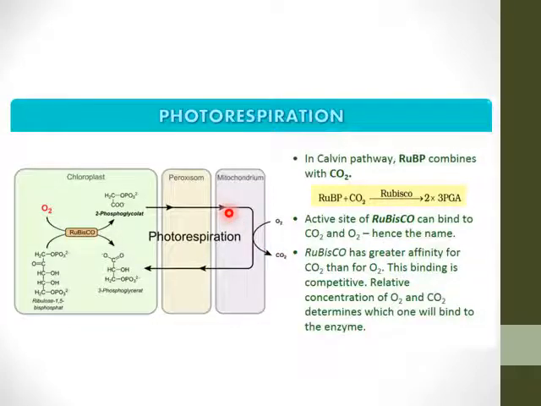That's why photorespiration is known as a wasteful process, and it requires 3 organelles, that is chloroplast, peroxisome and mitochondria.